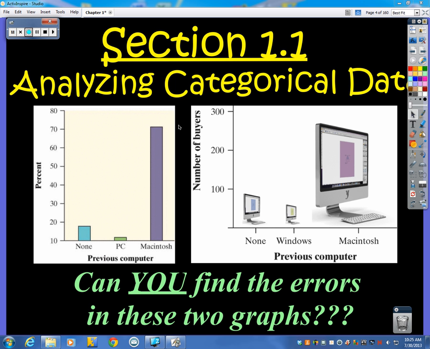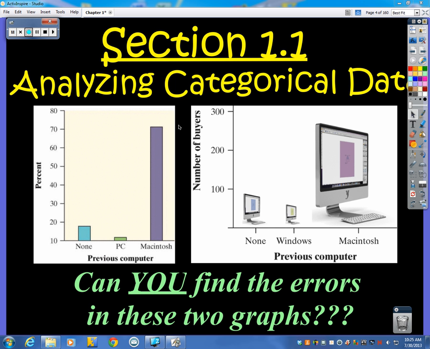We are going to be talking about categorical data. And categorical data pretty much deals with non-numerical data. Things that you would give words or phrases to, if you said somewhat likely, less likely, those types of answers would be considered categorical data.